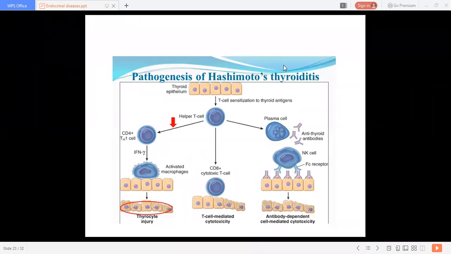Here the immune system basically reacts against a variety of thyroid antigens. Our immune system reacts against the thyroid antigen, and there is progressive depletion of thyroid epithelial cells, which are gradually replaced by mononuclear cells. Mononuclear cells get infiltrated, and later on there are fibrotic changes.